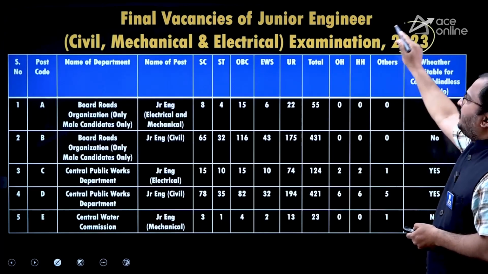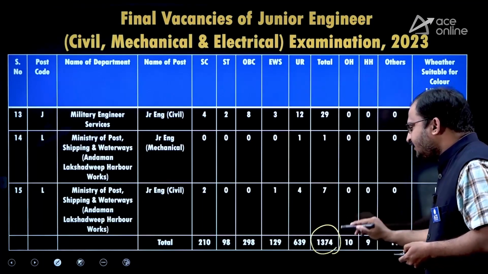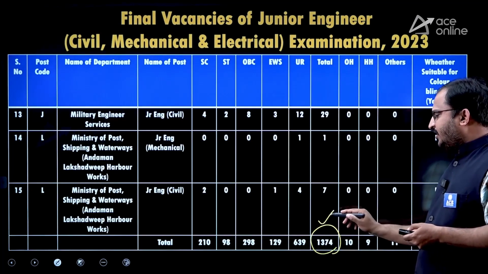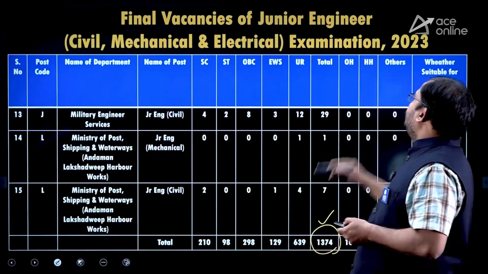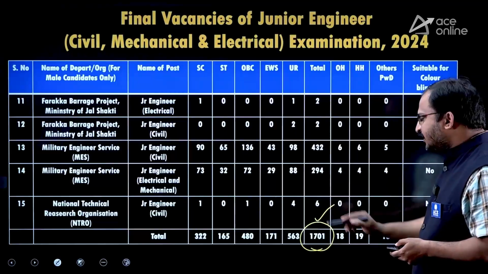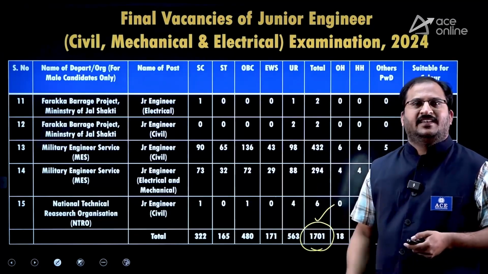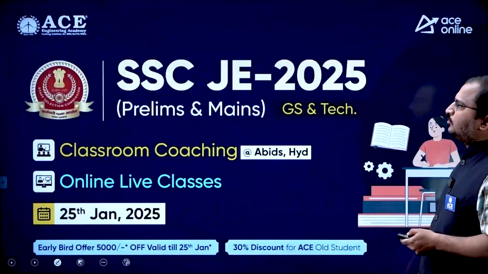Then coming to 2023, the number of vacancies are 1374. So 1374 is the number of vacancies for 2023 year, whereas for 2024 it is 1701. So there is an increase in the number of vacancies. Okay, so try to go through that.